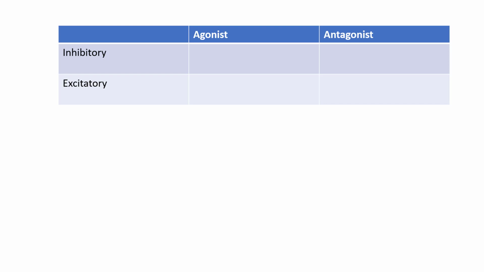Then in the columns we have agonist and antagonist. This refers to the types of drugs that we can have. An agonist is something that increases the effect of the neurotransmitter. An antagonist is something that decreases the effect.